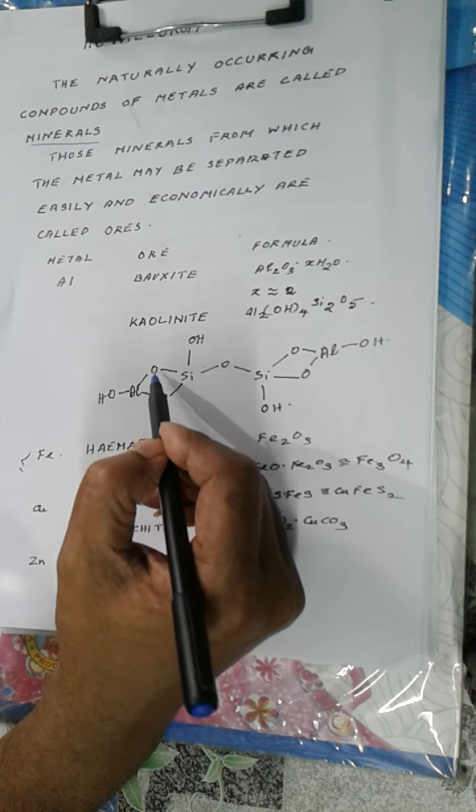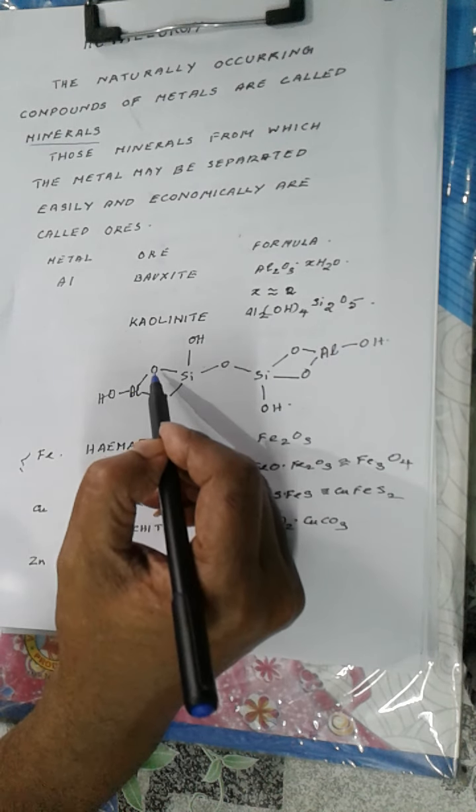Now coming to the ores of iron, we have hematite, Fe2O3 is the formula. Then magnetite, having the formula Fe3O4, a mixed compound of FeO and Fe2O3. Then for copper, the ores are copper pyrites, CuFeS2, a mixed compound.